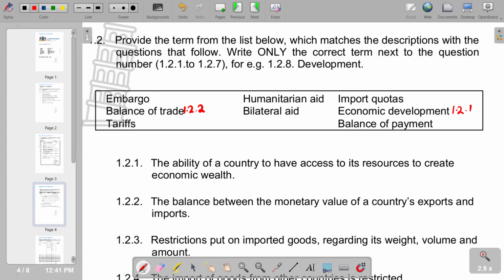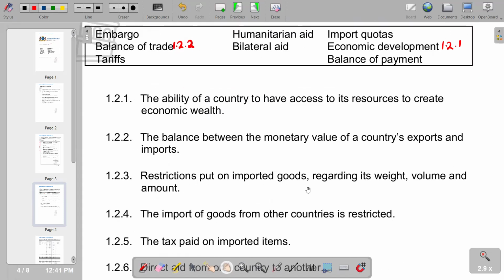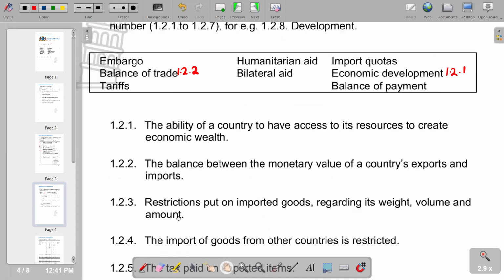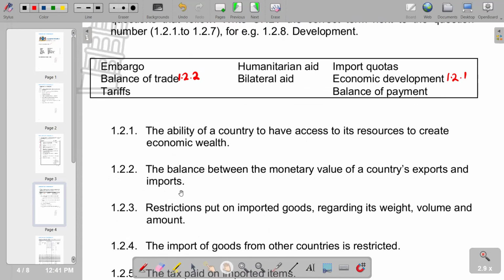Then the next one, restrictions put on imported goods regarding its weight, volume, and amount, import quotas. Then the import of goods from other countries is restricted, is an embargo.